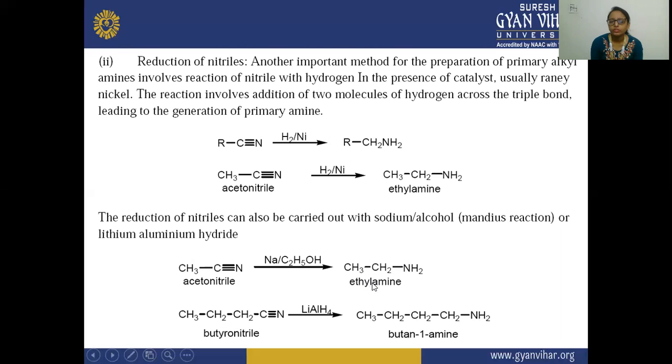There is a formation of ethylamine, which is your primary amine. And you can see here butyronitrile, when the reaction is carried out with lithium aluminum hydride, there is a formation of this amine, which is also your primary amine, that is butan-1-amine.